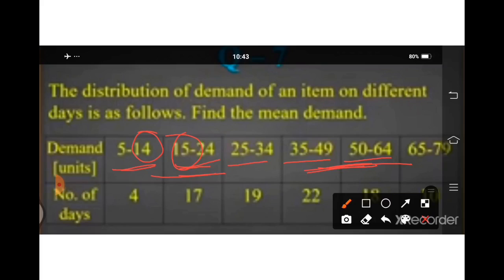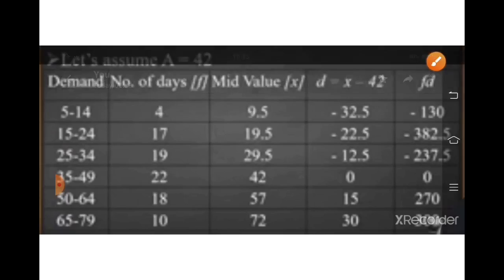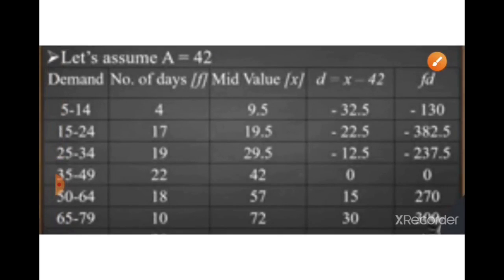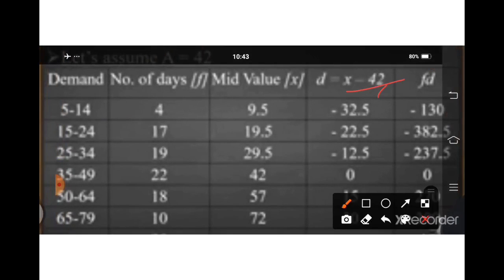Now we have to find the mean. We will use the shortcut method formula. Since the class length is unequal, it is advisable that we do not divide by C here.